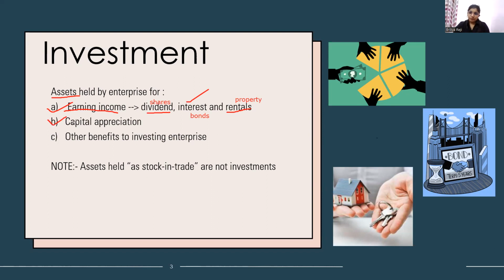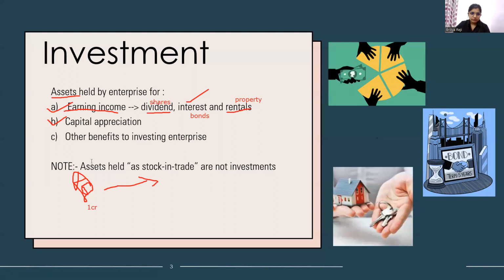The next one is capital appreciation. Suppose you have bought a house, and at the time of purchase the value of the house was 1 crore.